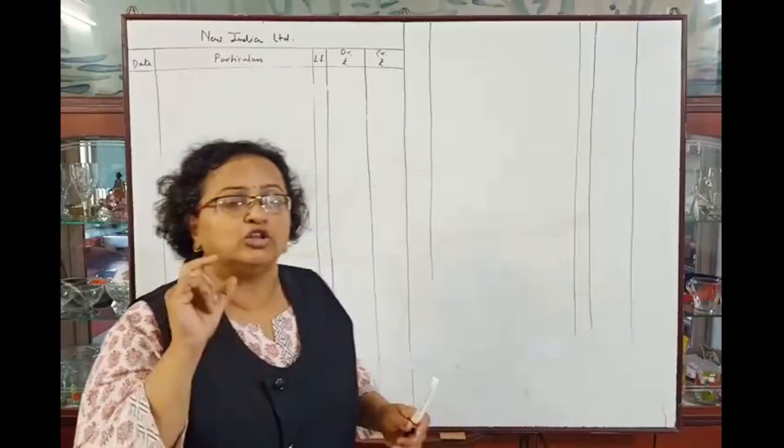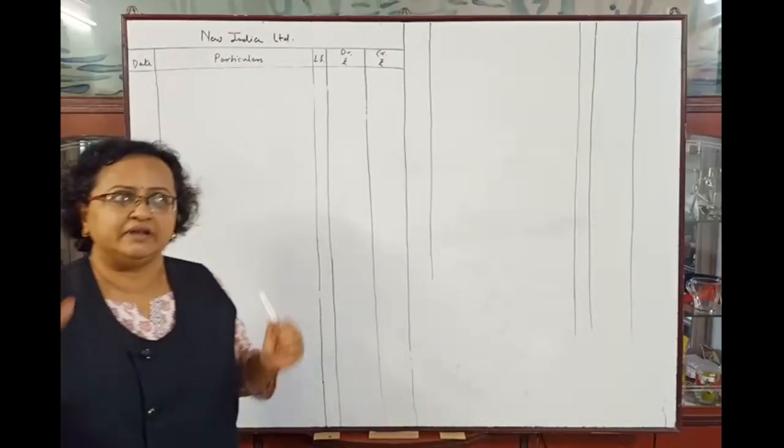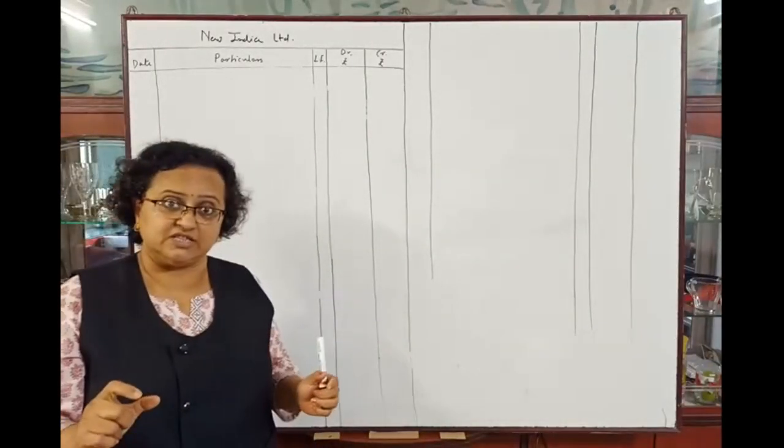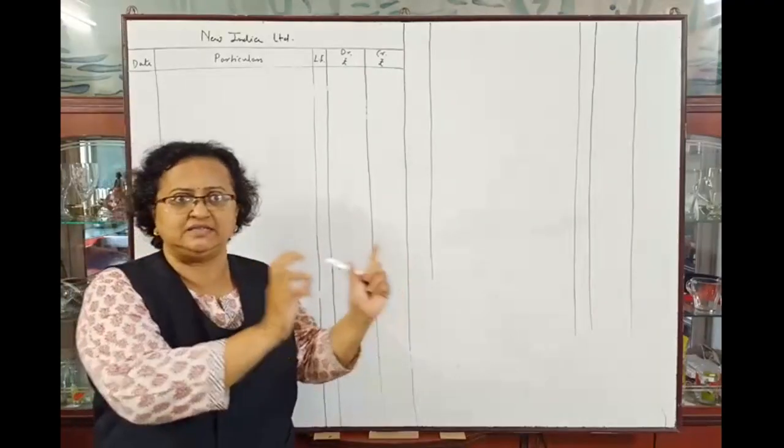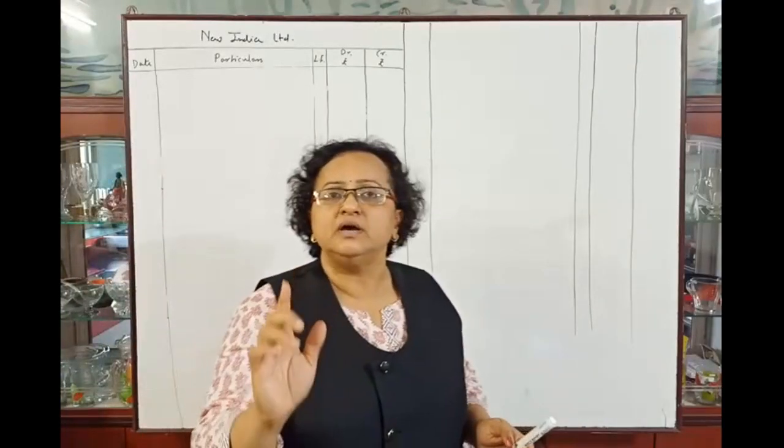It means the authorized capital of the company will be 4 lakh shares of rupees 10 each. 4 lakhs into 10, that is 40 lakhs. This is the authorized capital of the company.